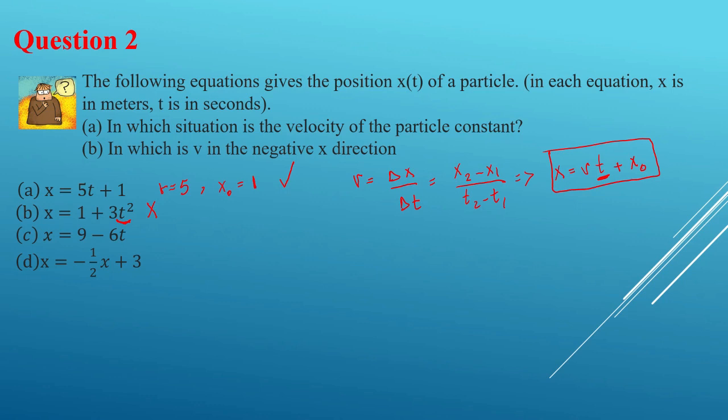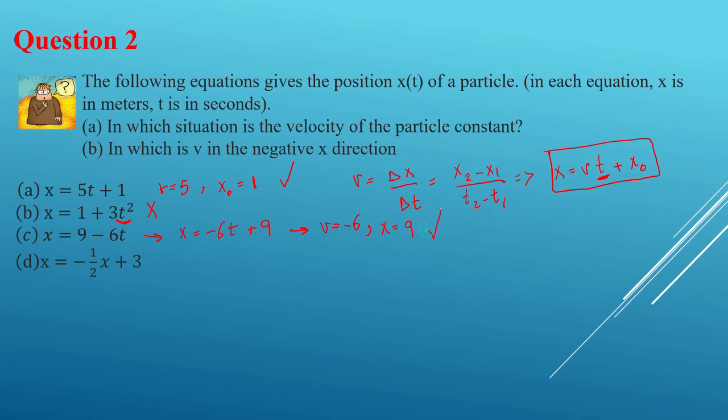How about C? If I look at equation C and rewrite it, it's like x equals minus 6t plus 9, right? So it looks like the same equation, and here my v is going to be minus 6 and x naught is going to be 9, right?